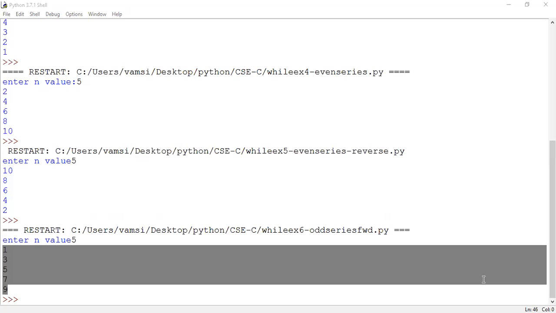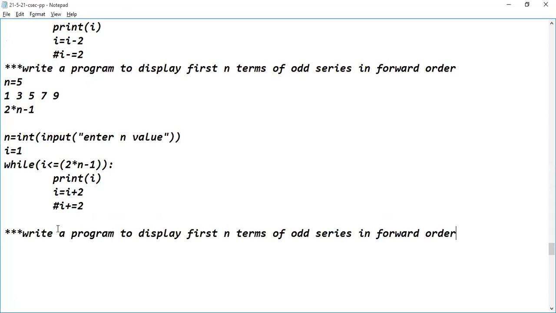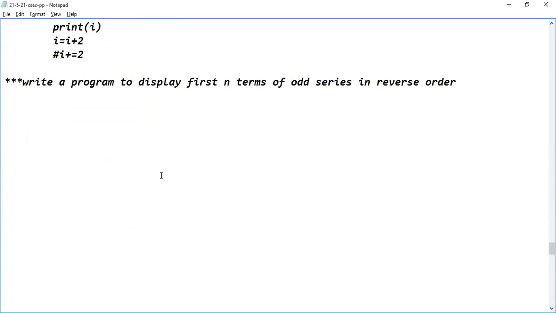Now go to the notepad editor. So what we have to do? We have to write the logic for displaying the first 10 terms of the odd series in reverse order. First step: n is equal to int of input, guiding the user, enter n value.